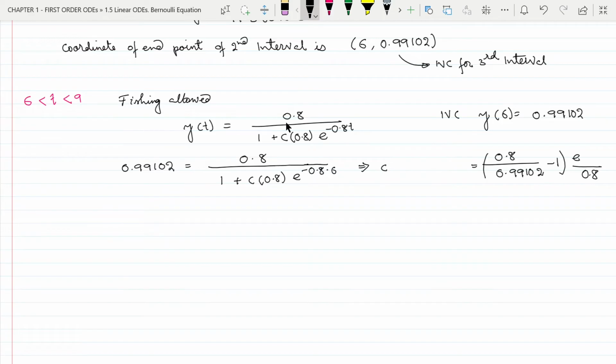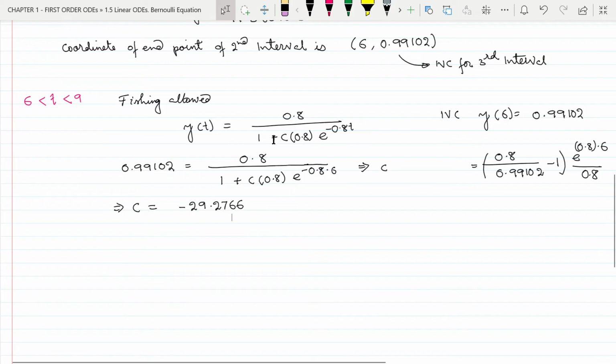So this will be e to the power 0.8 multiplied by 6, and this is the value of c. So from here c equal to minus 29.2766.